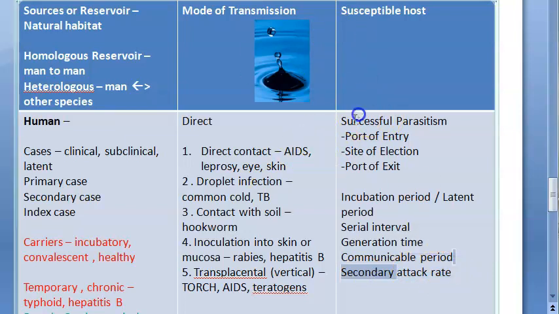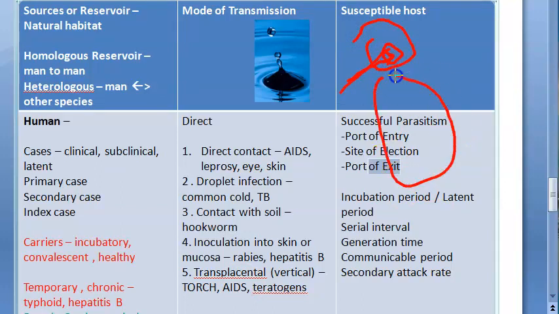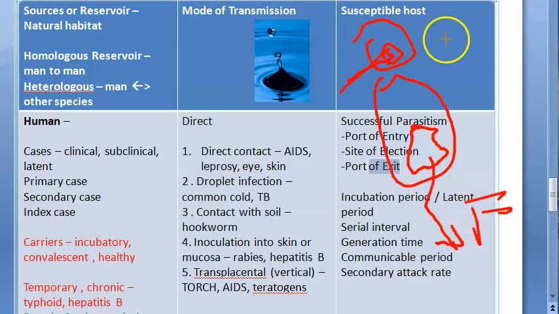Let's look at this. Successful parasitism needs a port of entry, site of election, port of exit. So like, from where it will enter. Now let's say fecal-oral route means it will go via the mouth, then it will find some nice place to replicate, live and all that, like the intestine. Finally, the port of exit can be the feces, right? So what does the successful parasite need? It needs a port of entry.